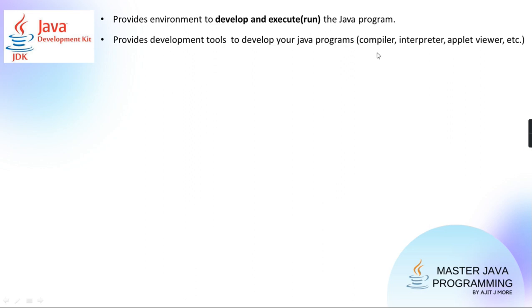This is not separate in languages like Python. It is in one tool only. But in Java it is separate. Compiler is separate, interpreter is separate. So there is one tool called the compiler, which will take the Java code and give you bytecode. Then we need an interpreter which will take the bytecode and convert it to machine code.